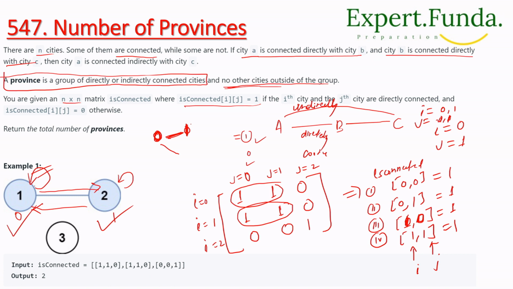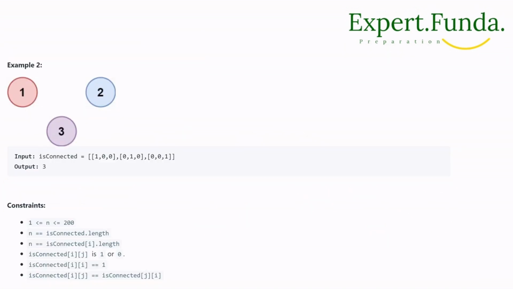Now if we see this one, another program, right? Another example. In this example you will see that what we have given is connected like this. So it is not connected with another one, right? One is connected as 1, 0, 0. One is connected with itself, right? 2 is connected with itself. 3 is connected with itself.